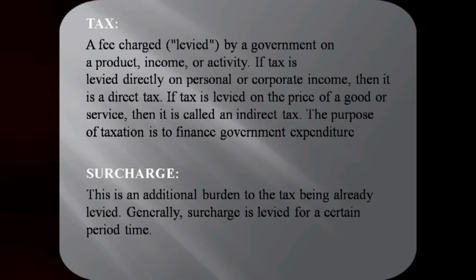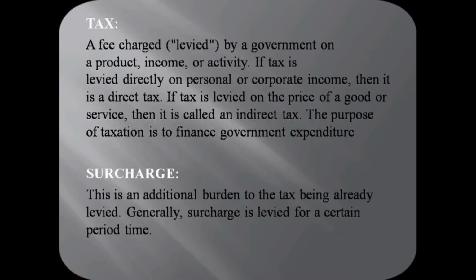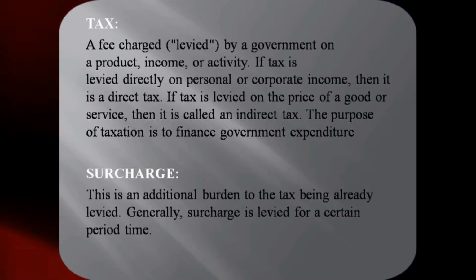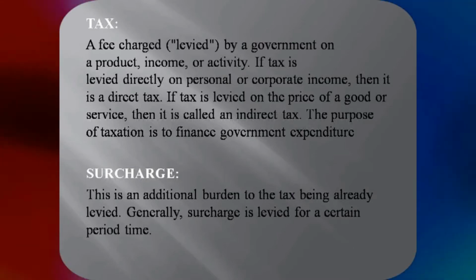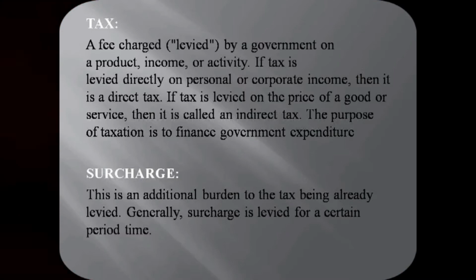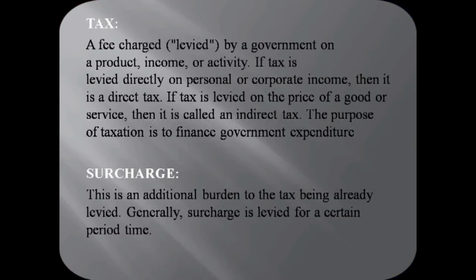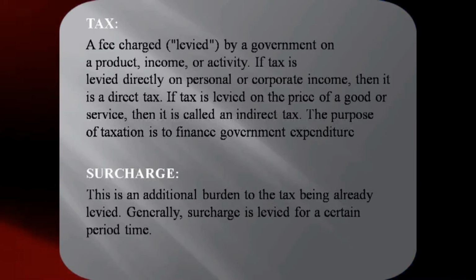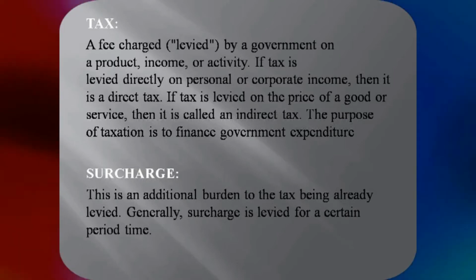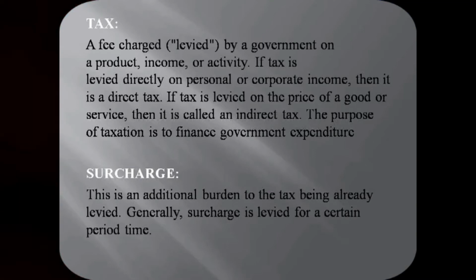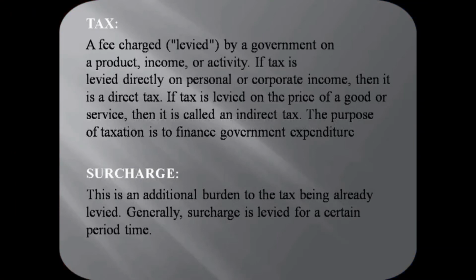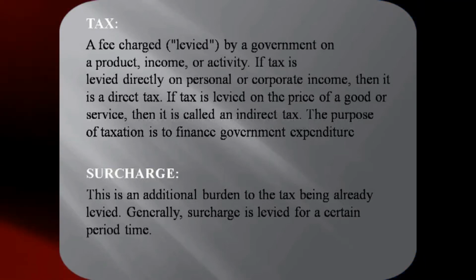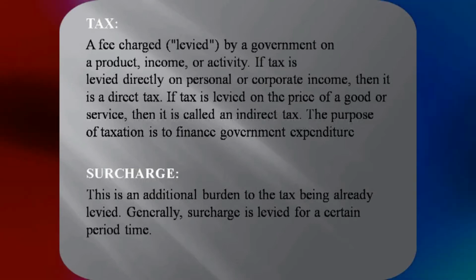And if the tax is levied on the price of a good or service, then it is called an indirect tax. Indirect tax means we do not know whether we have paid the tax or not. Psychologically, the taxpayer doesn't know that he paid the tax. That is indirect tax, because tax is imposed on one person and collected from another person. The purpose of taxation is to finance the government expenditure. In order to run the government, it collects from the public, and the people who are crossing the basic exemption limit have to pay the tax to the government.